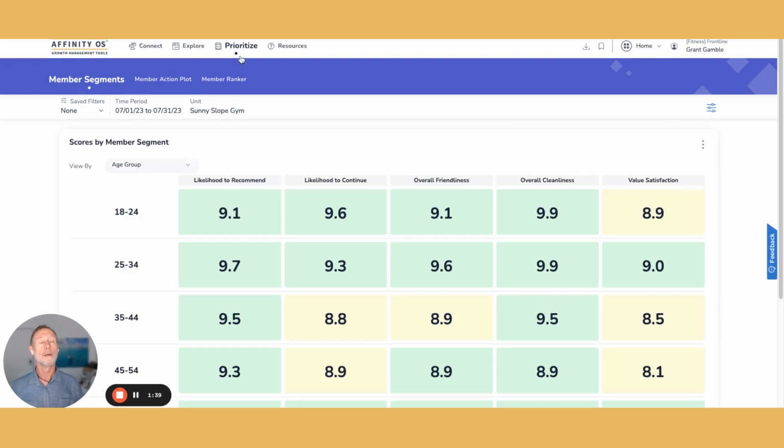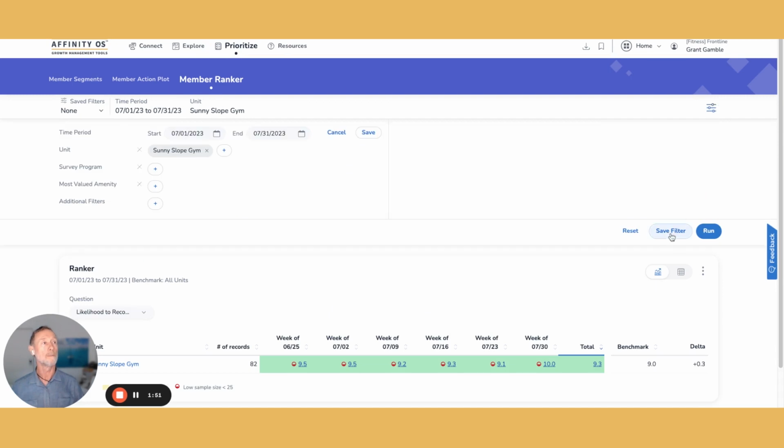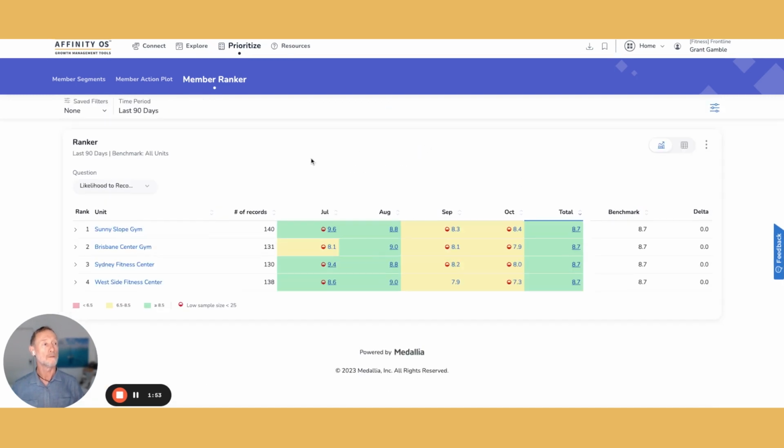So if we go back to prioritize and member ranker, you will see that it's now incorporated this filter because you were digging down on Sunny Slope Club. So what we're going to do here is just reset to clear it. So we're looking at all clubs again. Okay. Same thing will happen here.